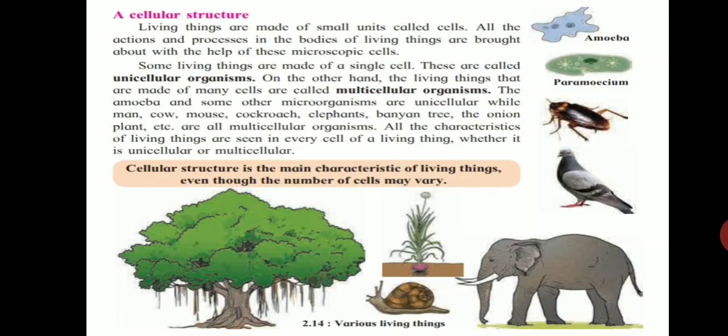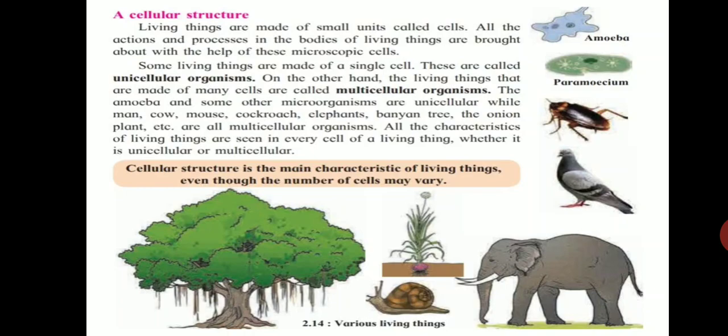All the characteristics of living organisms are seen in every cell of a living thing, whether it is unicellular or multicellular. And cellular structure is the main characteristic of all living things, even though the number of cells may vary. It means we cannot say that all multicellular organisms are made up of the same number of cells. There are variations in the number of cells seen in different multicellular organisms.